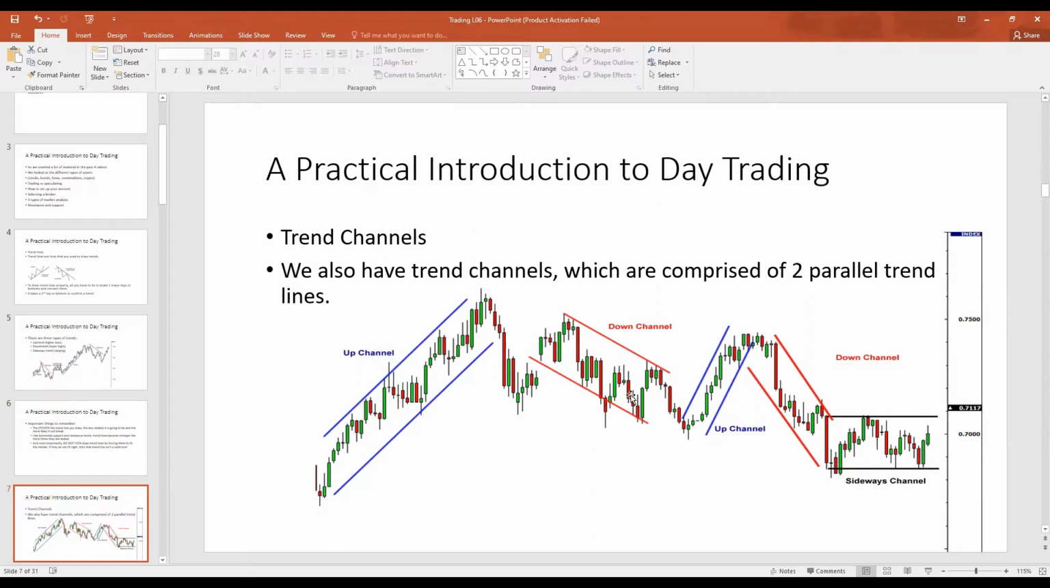This was a downward sloping channel. This was an upward sloping channel. This was a downward sloping channel. This was a sideways channel.